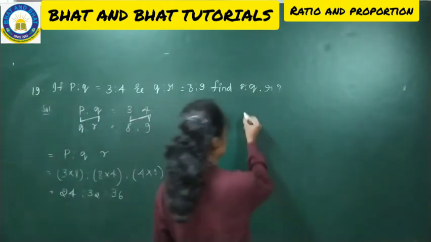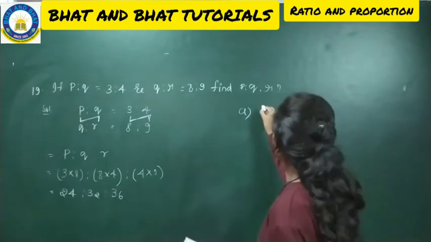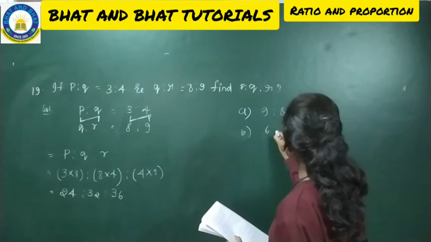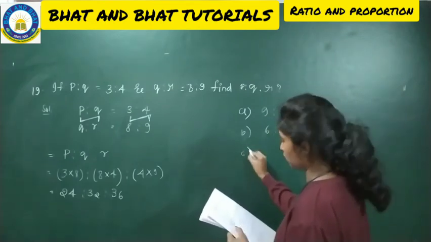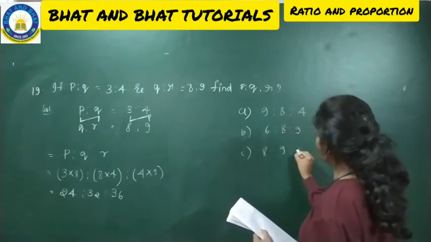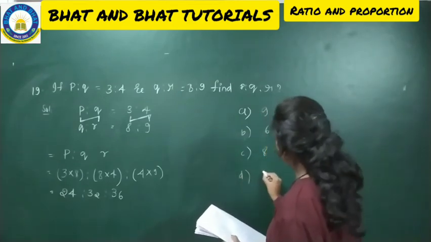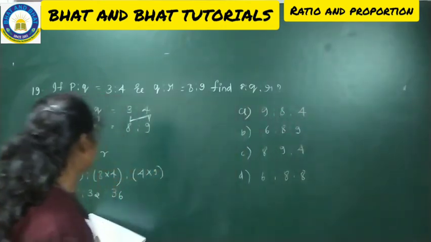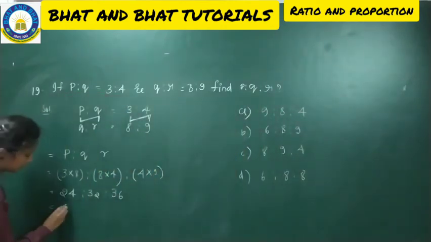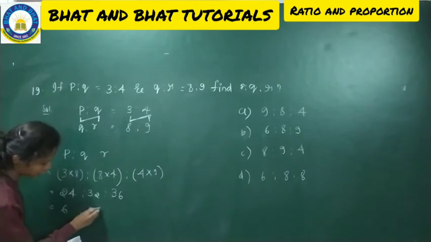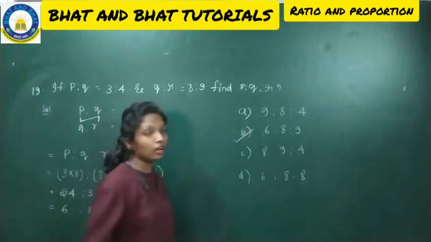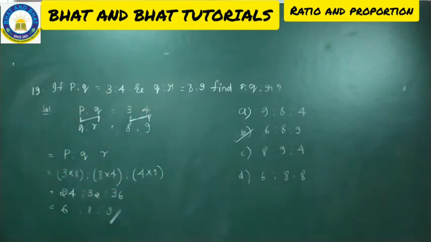But in the options, the first option is 9:8:4, the second option is 6:8:9, the third option is 8:9:4 and option D is 6:8:8. Now further it can be reduced, right? 4 sixes are 24, 4 eights are 32, 4 nines are 36. So option B is the correct answer. Make a note. Hope all of you completed.